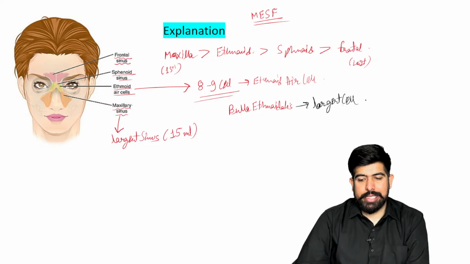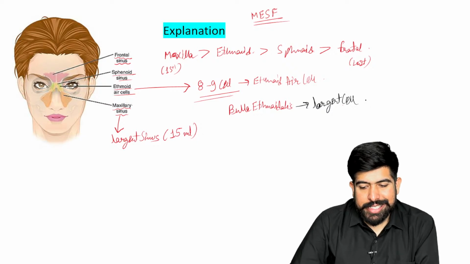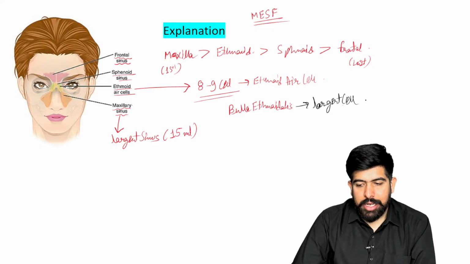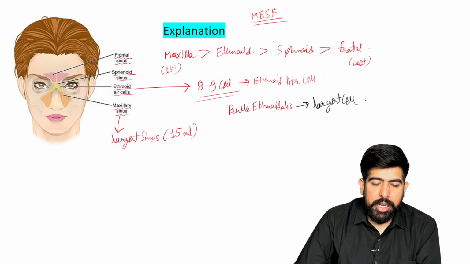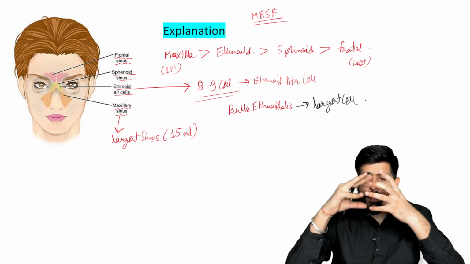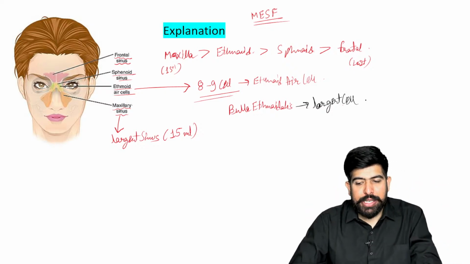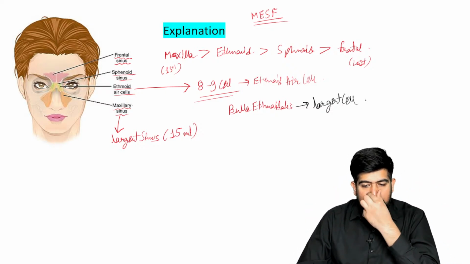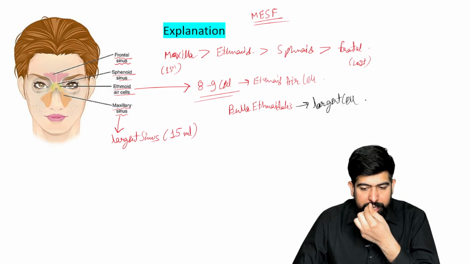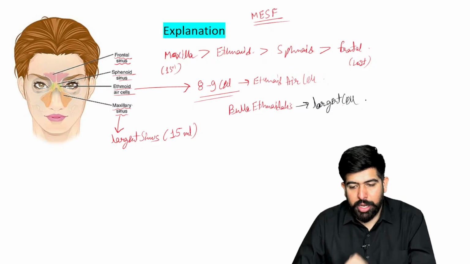Guys, not 8 to 9 ml, it is about 8 to 9 cells. The group of cells, 8 to 9 small cells, participate there, right? So all of these together make your ethmoid sinus.